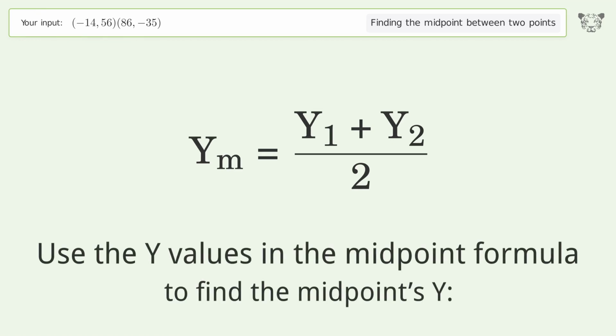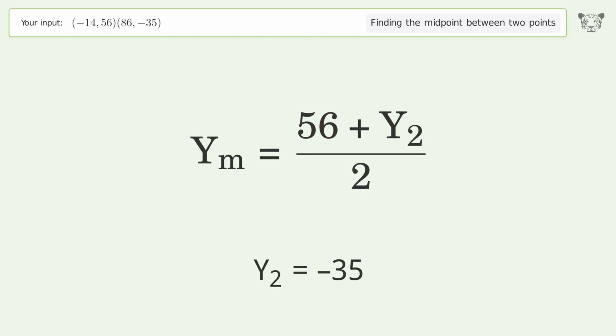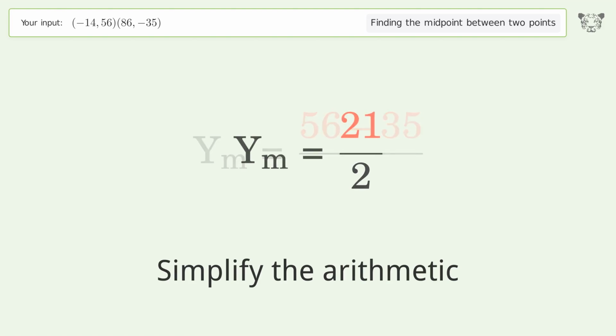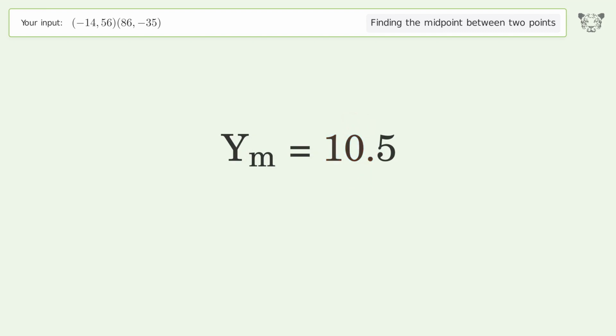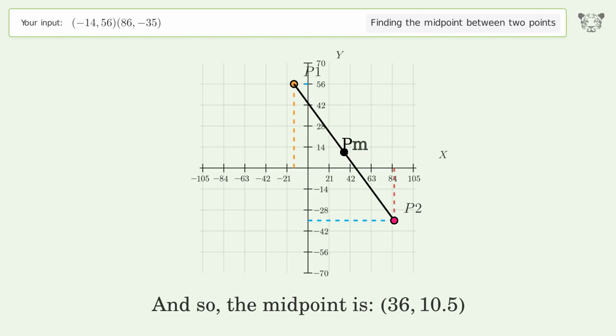Use the y values in the midpoint formula to find the midpoints y. y1 equals 56. y2 equals -35. Simplify the arithmetic. And so, the midpoint is 36, 10.5.